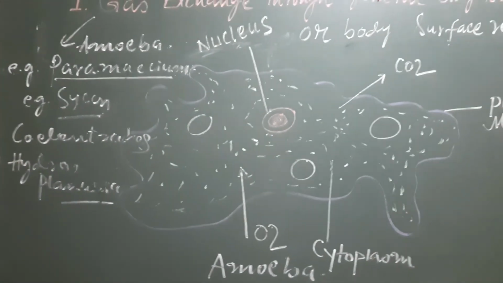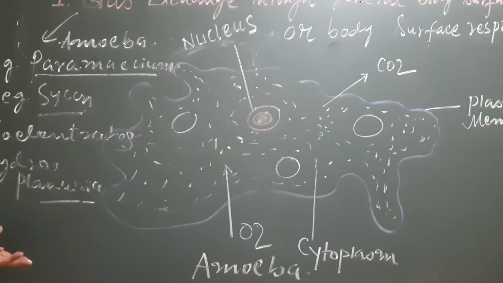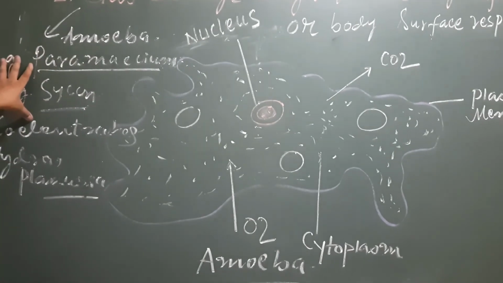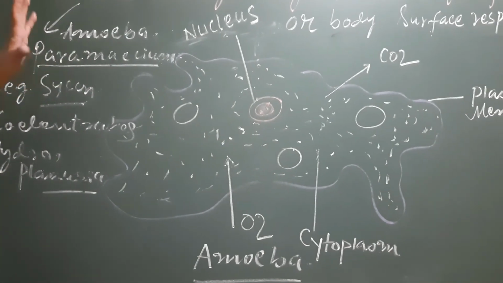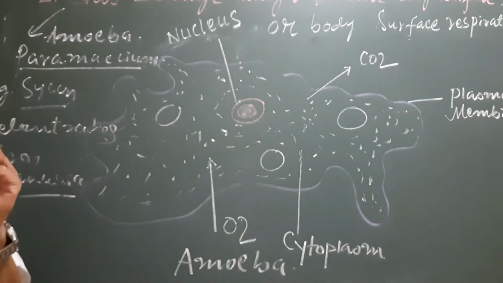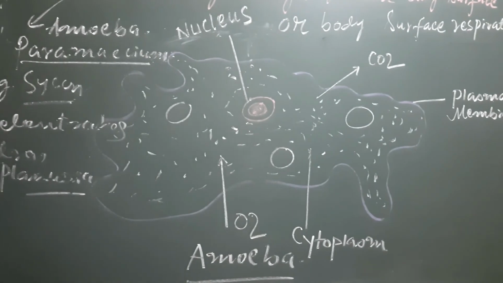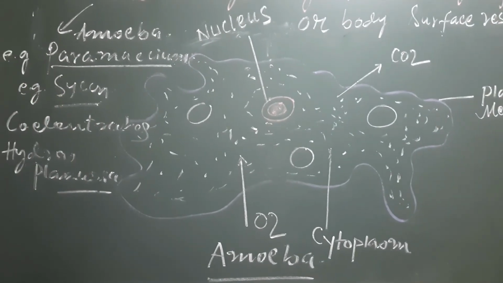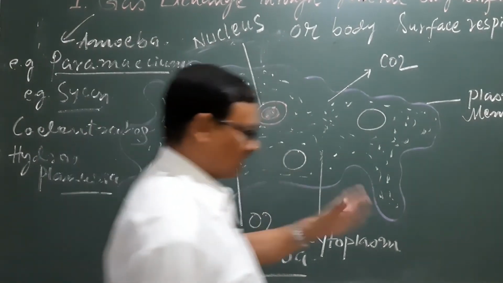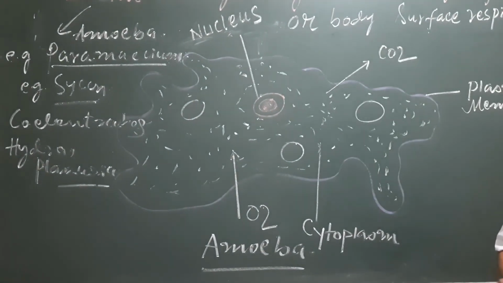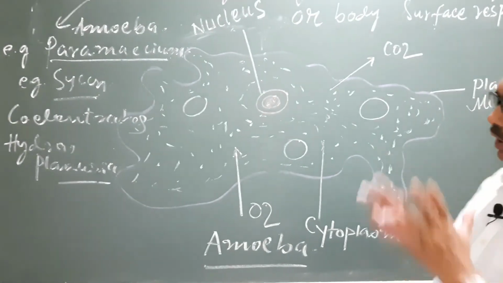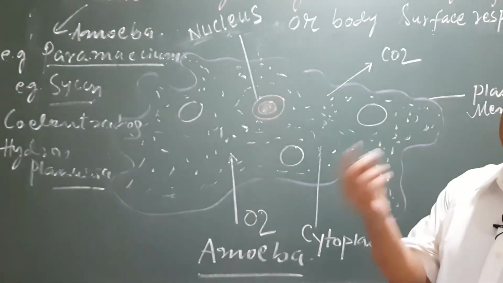After this we have the other sections: respiration through the skin, known as cutaneous; gas exchange through the gills, the branchial; through the trachea, the tracheal; and through the lungs, the pulmonary. We will discuss all of this one by one in our next classes.